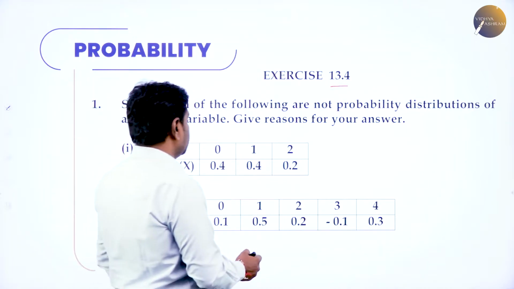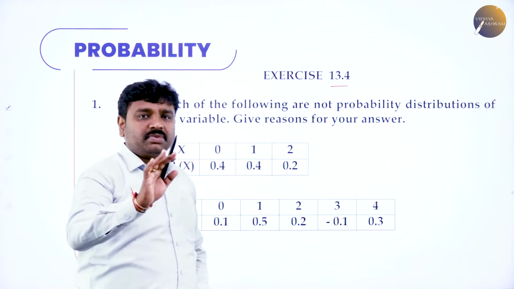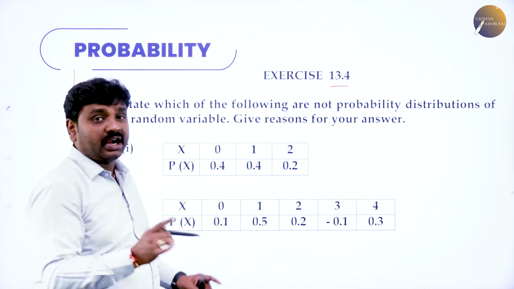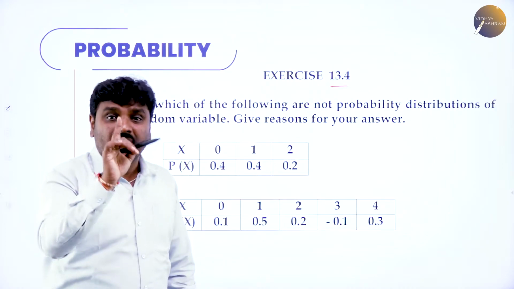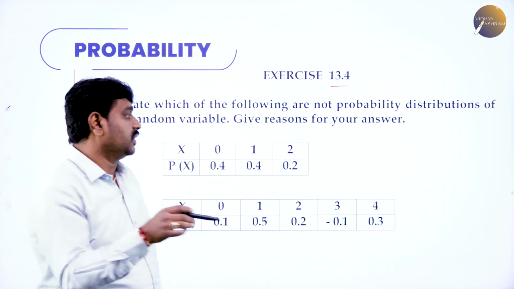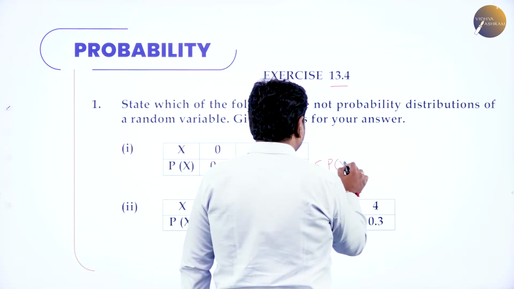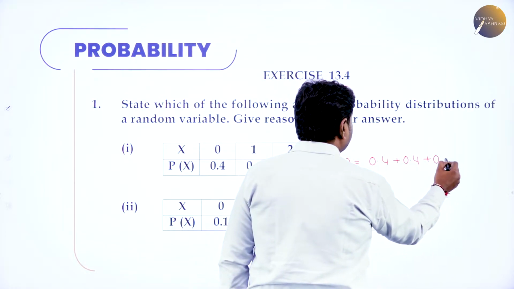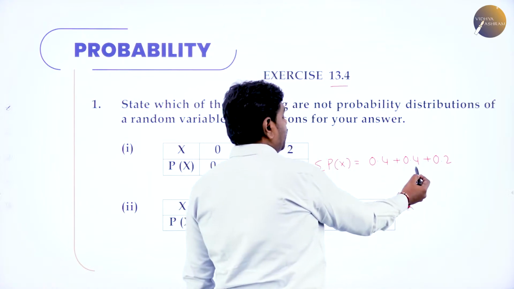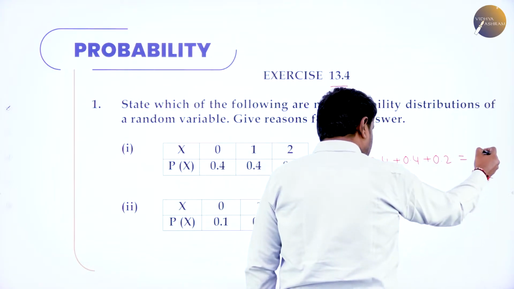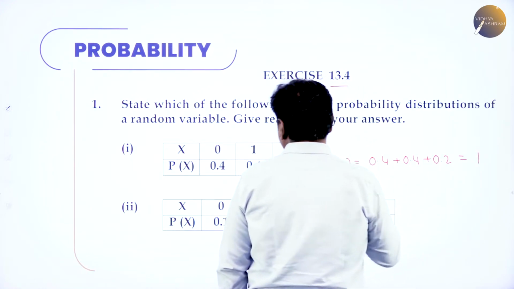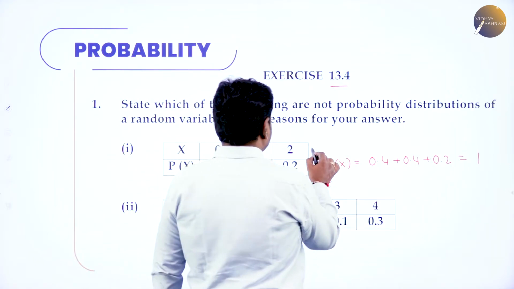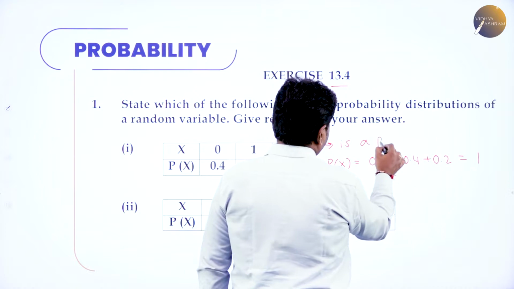So, first question, see, 0, 1, 2 are possible values for the random variable. This is possible, but when you add the probabilities, the sum of the probabilities of a probability distribution cannot be more than 1. So now I'll do sigma p of x. Sigma p of x, I'll get 0.4 plus 0.4 plus 0.2, which should give you exactly 1. So 0.4 plus 0.4 is 0.8, 0.8 plus 0.2 is 1. So this is possible. They are asking which of the following are not. The first one is a probability distribution.